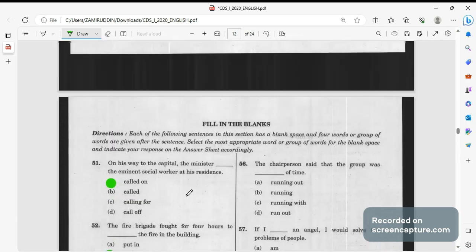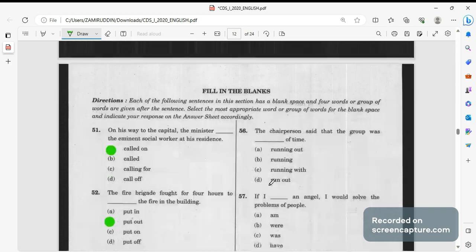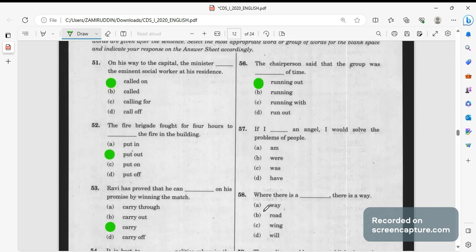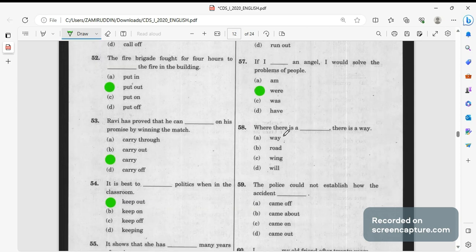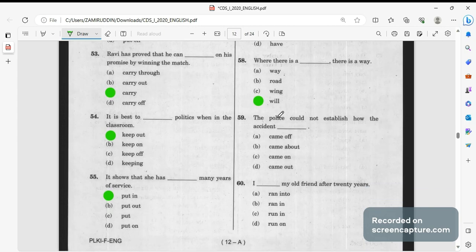Now the chairperson said that the group was running out of time. The group was running out of time. If I were an angel, अगर मैं angel होती तो I were होना चाहिए. Where there is a will, there is a way. This question is also repeated.